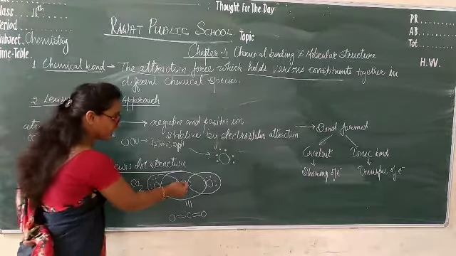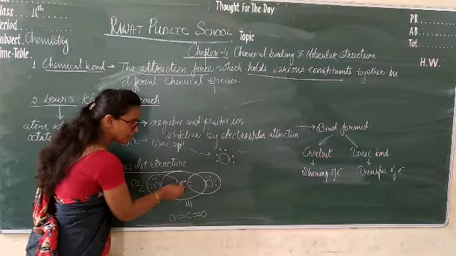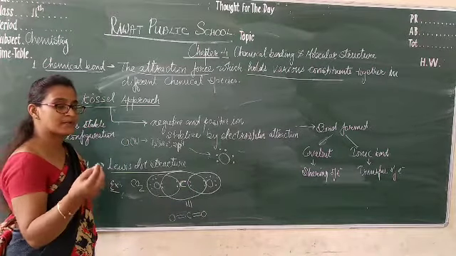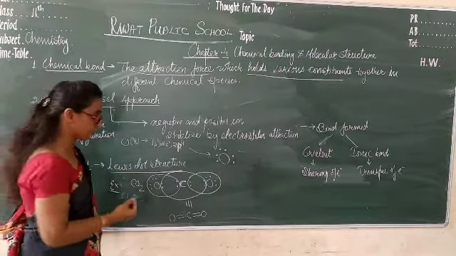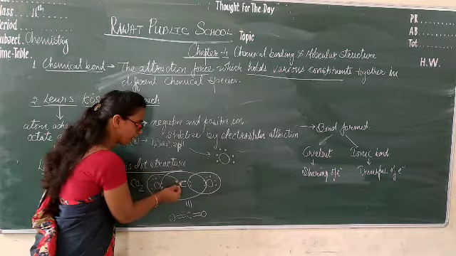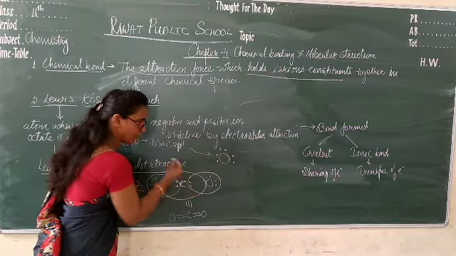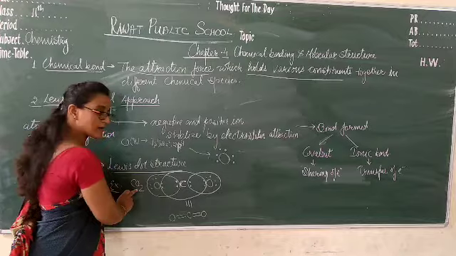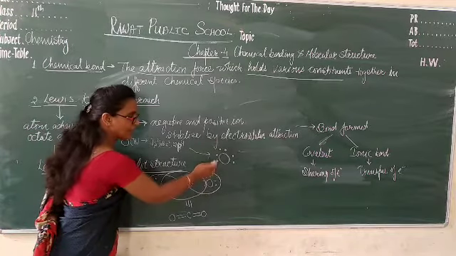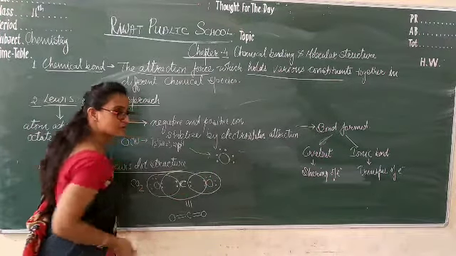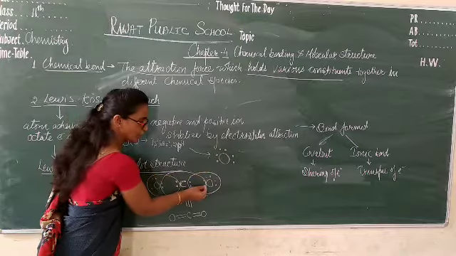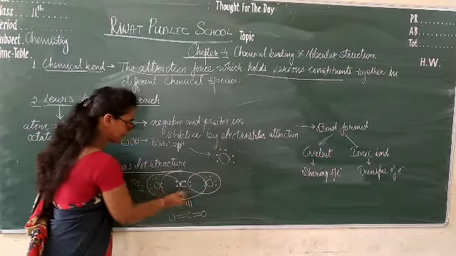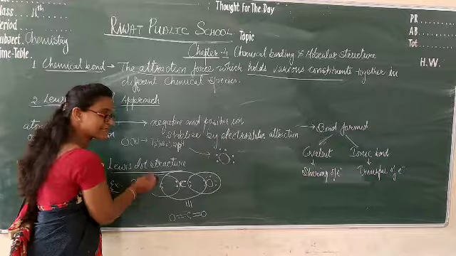For example, we know carbon. How many electrons are present in the outermost shell of carbon? That is 4: 1, 2, 3 and 4. Now there are 2 oxygens. What is the Lewis dot symbol of oxygen? It has 6 electrons, so 1, 2, 3, 4, 5, 6, and here also 1, 2, 3, 4, 5, 6.